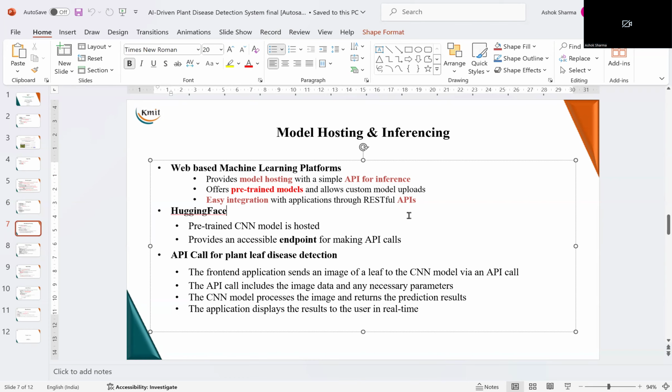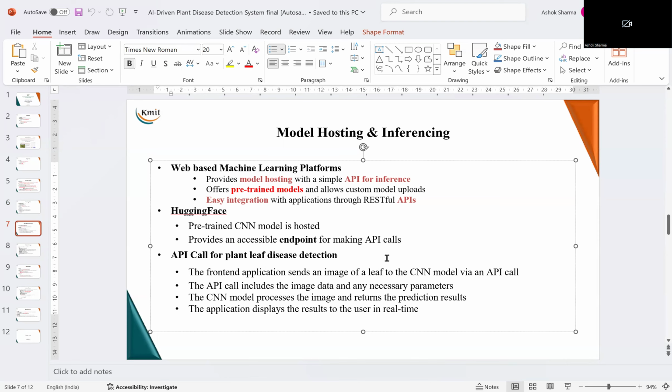Now, we will be using a web-based machine learning platform like Hugging Face, which has pre-trained models, which may be CNN or other types of models, but we will be using the convolutional neural networks which are hosted on Hugging Face. And the interesting part is that it is easy to access the Hugging Face CNN model because it provides API calls for making the inferencing part. So the coding part of calling the Hugging Face models is not difficult, the way we are doing it.